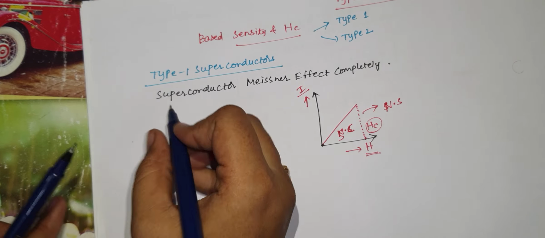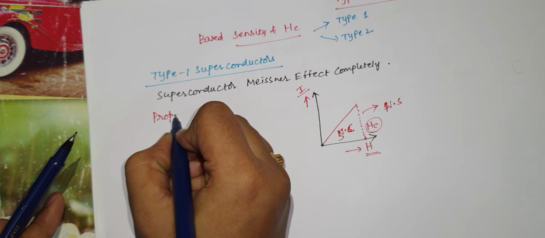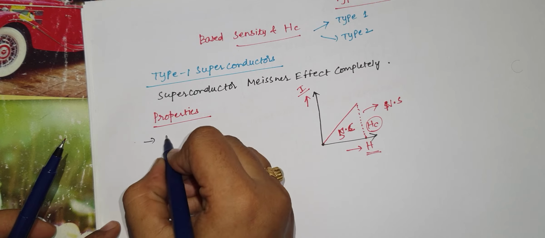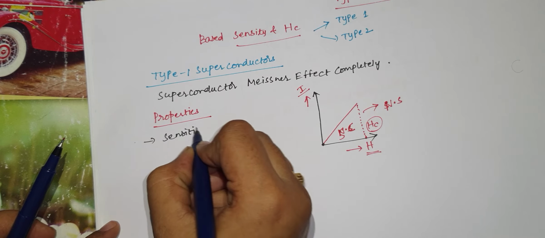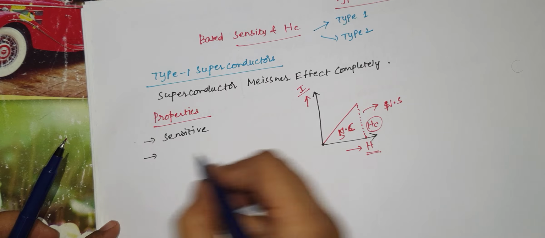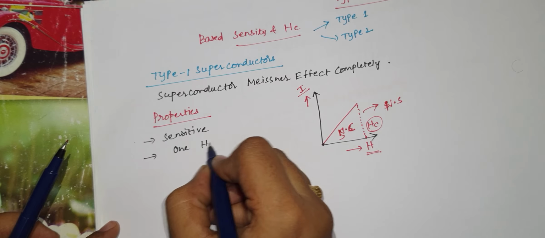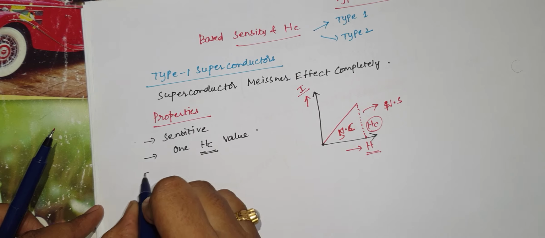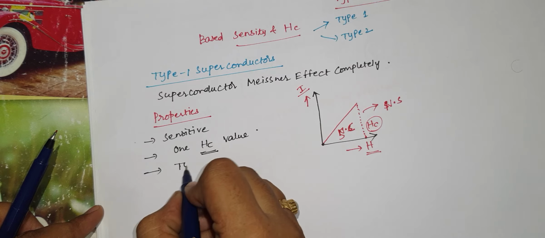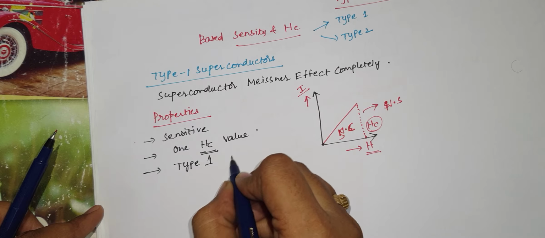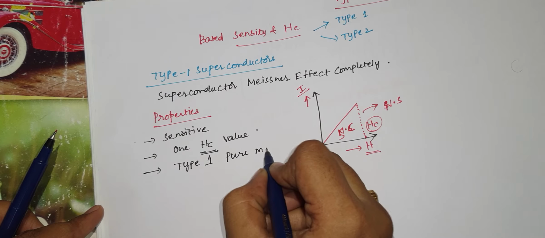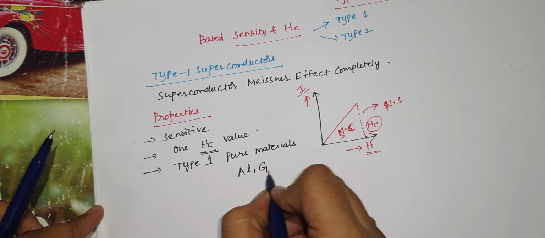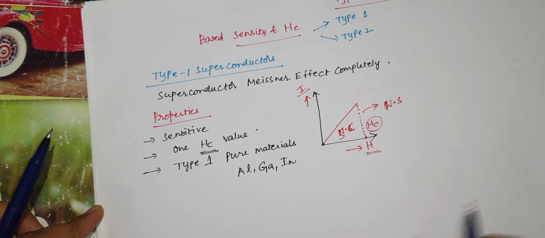And what are the properties? These are very sensitive superconductors, and they will have only one Hc value, only one magnetic field value. And then these type 1 superconductors are made from pure materials like aluminum, gallium, indium. These are very pure materials.